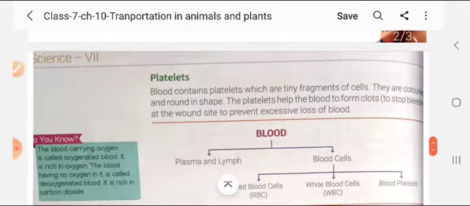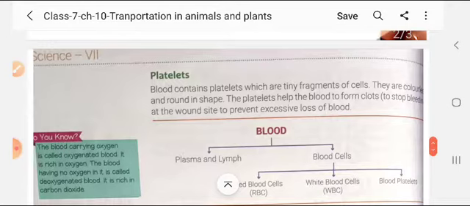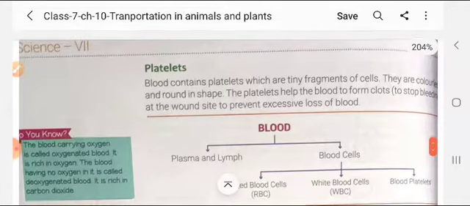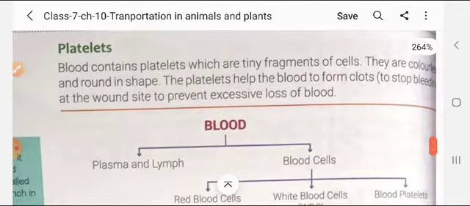Next is platelets. Blood contains platelets, which are tiny fragments of cells, meaning small parts of cells. They are colorless and round in shape. So these blood platelets are colorless. They have no color and are round in shape. What is the function of platelets, student? The platelets help the blood to clot.